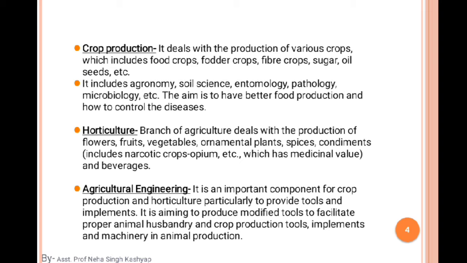As you are all aware, what are food crops? In food crops we deal with food production basically. What kind of food production? Cereals and pulses come under this category of food crop production. Cereals means rice, maize, and all these things come under cereals. And what kind of pulses? All the pulse crops, the dal crops, come under the category of pulses crop. So both together come under the category of food crop.